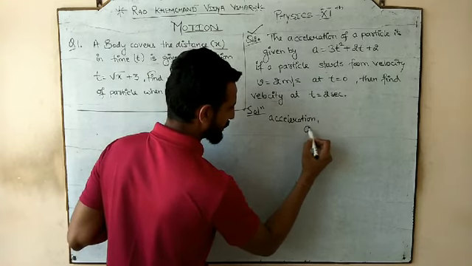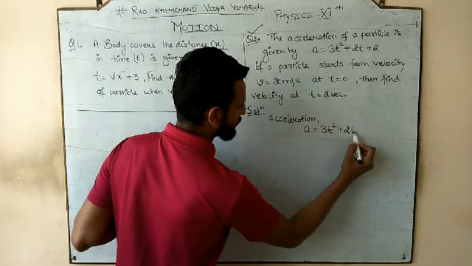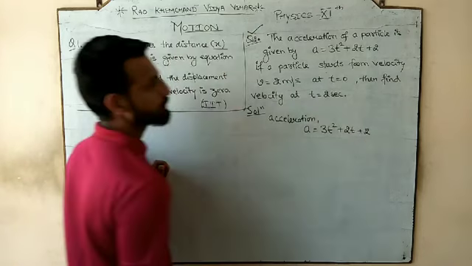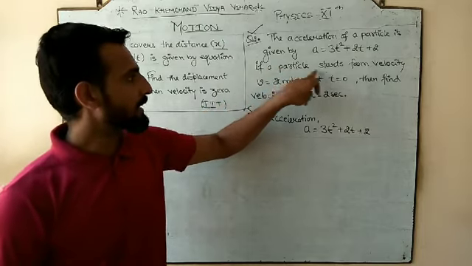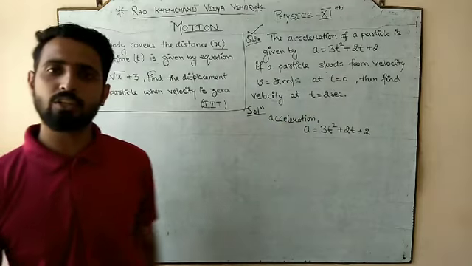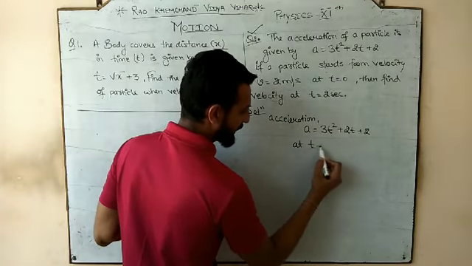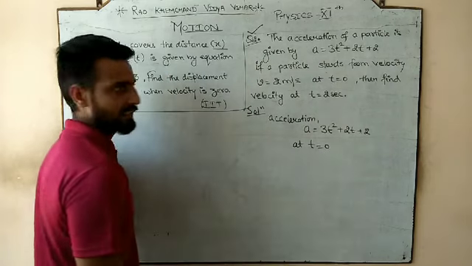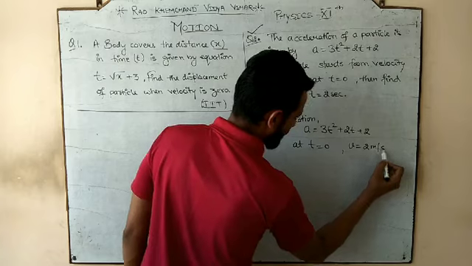So in this question the acceleration is provided: 3t² + 2t + 2. If a particle starts with velocity equal to 2 meter per second at t = 0, what is the condition given? At t = 0 second, the velocity of the body is 2 meter per second.